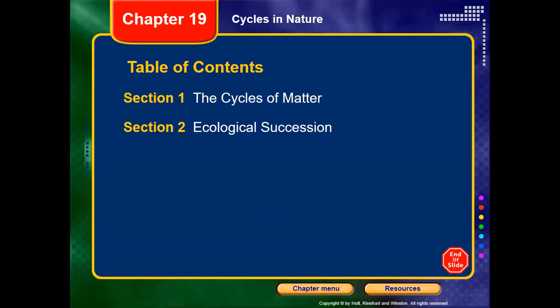Today, inshallah, we're going to start section 2 of chapter 19, ecological succession. After we finished chapter 18 and understood the different interactions that could happen between living organisms, and then section 1 of chapter 19, we understood how matter is cycled in nature and how matter is conserved but just alternates from one form to another.